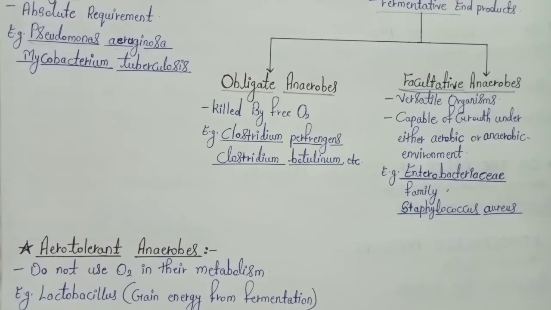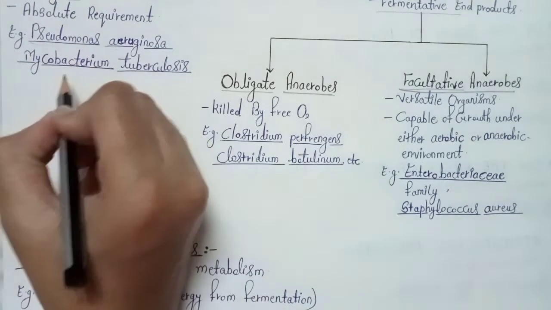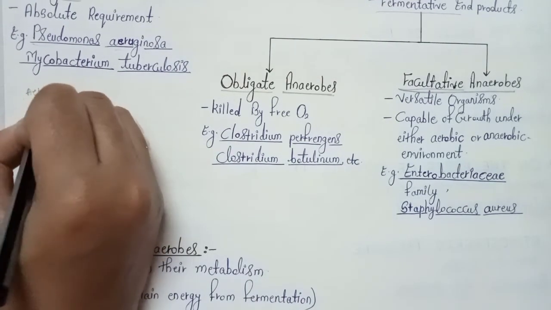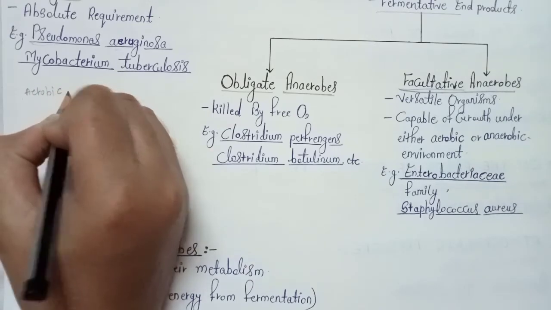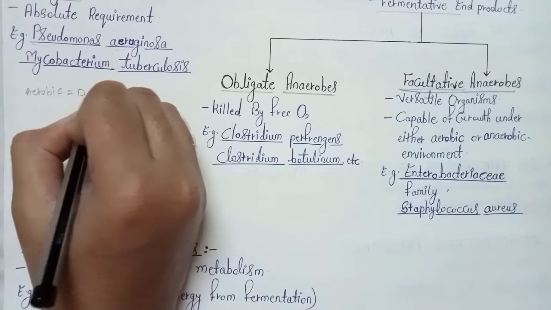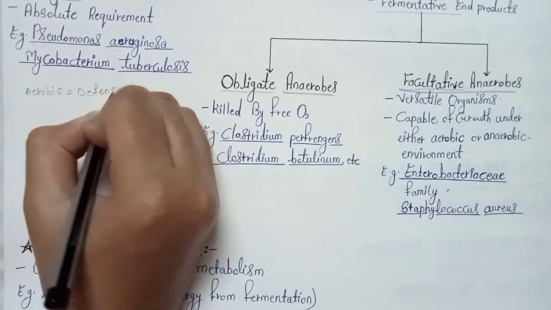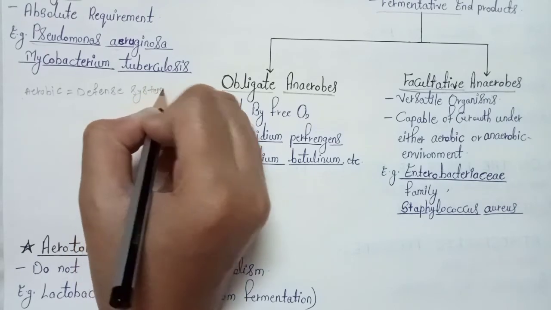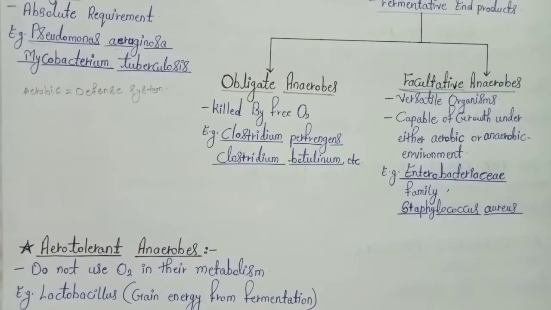So what happens is that aerobic organisms generally have a specific defense system.